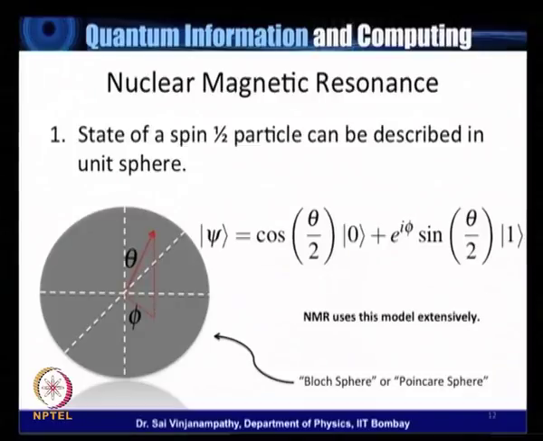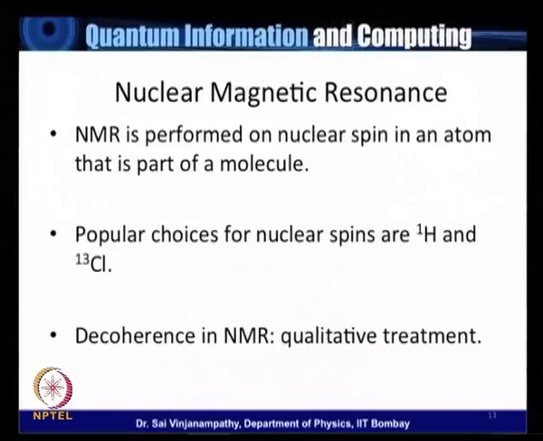Let me point out that nuclear magnetic resonance is performed on several nuclear spins, but some of the most popular choices are the hydrogen atom and chlorine, right? To discuss decoherence in nuclear magnetic resonance, we will again appeal to this Bloch sphere representation that I have just discussed.